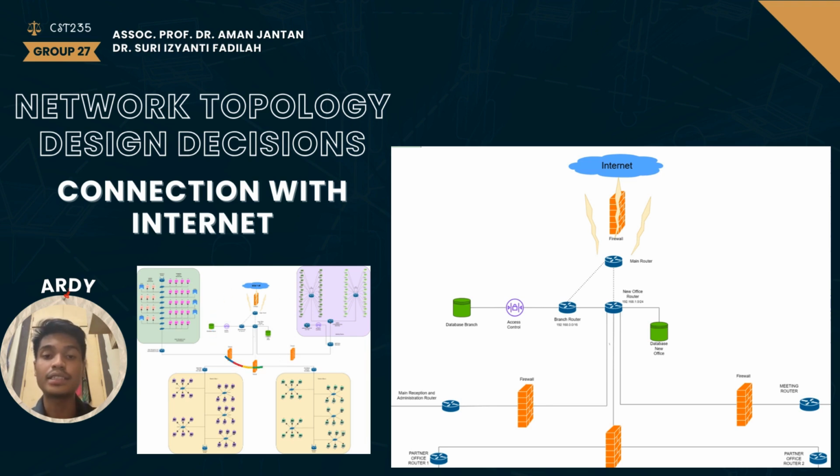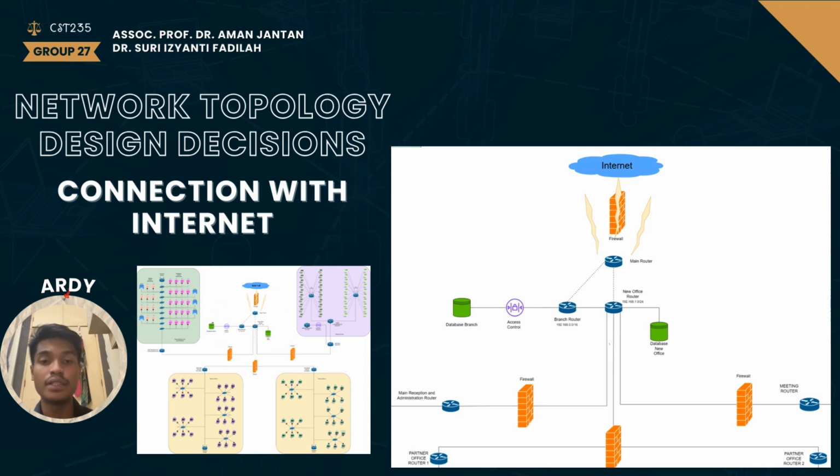We have access control. What's the function? It's for managing authentication and authorization for users accessing the network. And then we have database branch. It houses important data for branch office, securely connected to branch router.